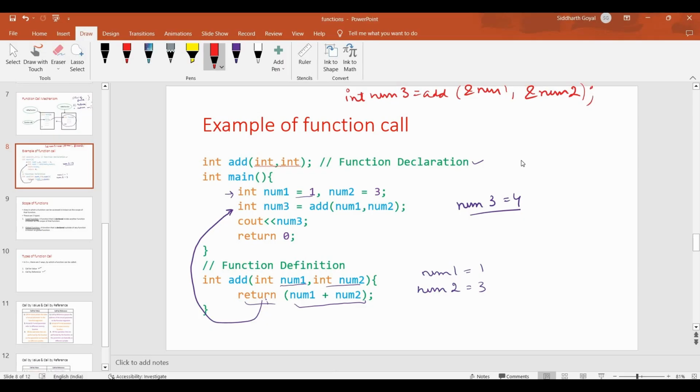So in the true sense, this is the passing of variables, not the values, because we are passing the memory location of the variable. So for example, now the control will pass to this function. Obviously, the parameters will be there accordingly.